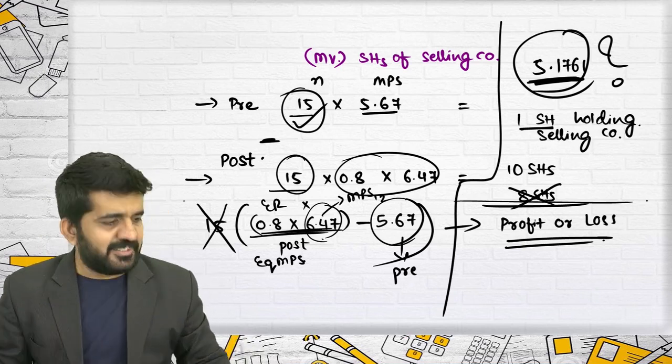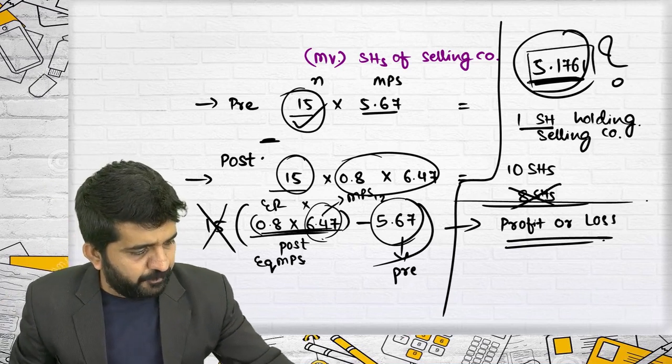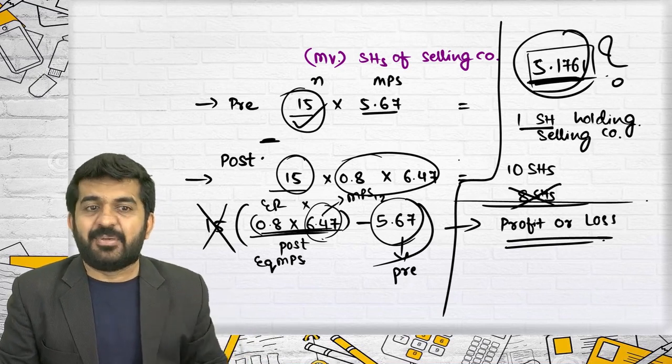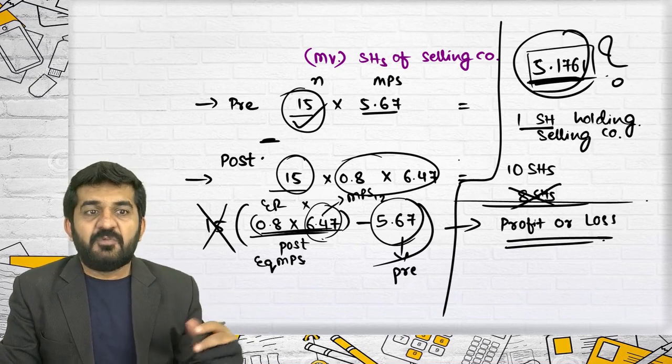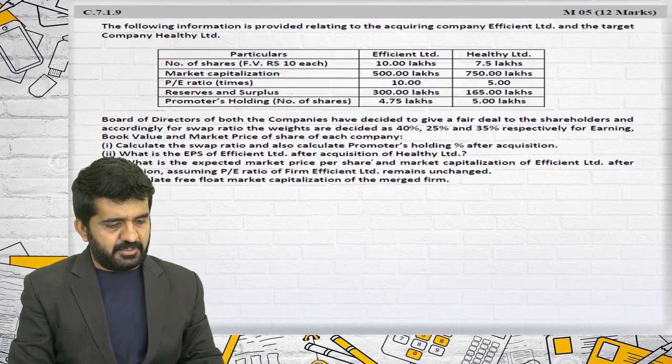So all of you are getting this, right? For every one share held in the selling company, the worth is 5.1761. That is nothing but the equivalent MPS concept. Tomorrow, before the lecture, we will be clarifying this concept of equivalent MPS, equivalent EPS. Sorry. So I have found out both the answers in the previous question.